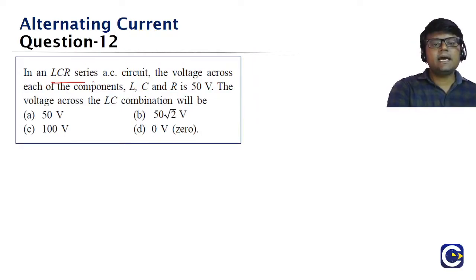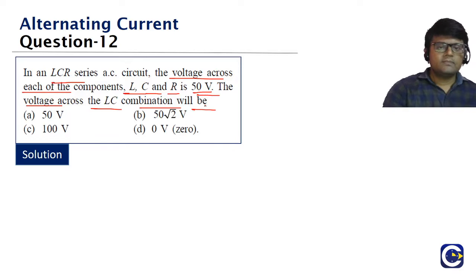In a series LCR, the voltage across each component L, C and R is 50 volts. Then the voltage across the LC combination will be? So, for example, first a resistor, then an inductor, then a capacitor.